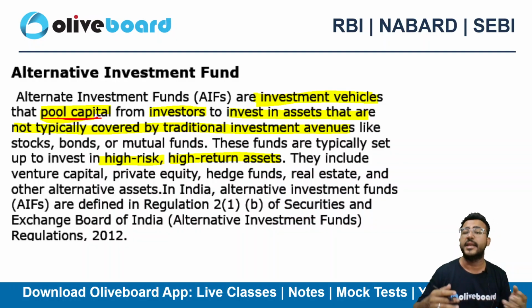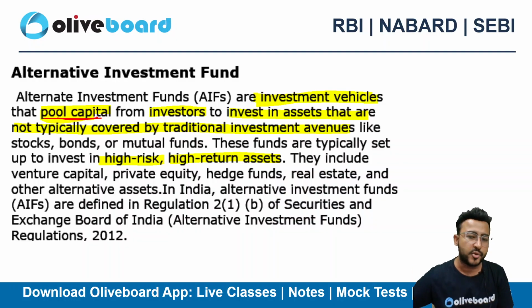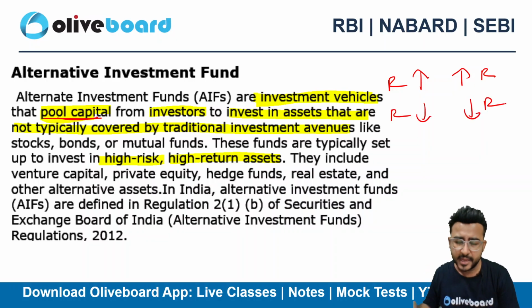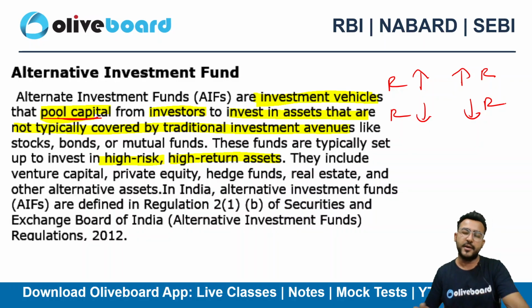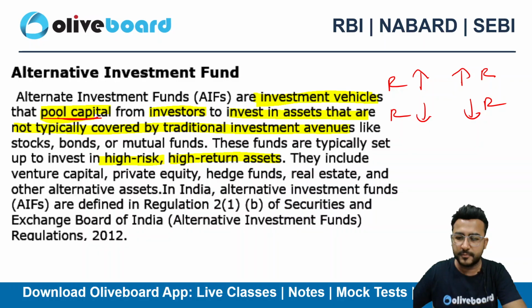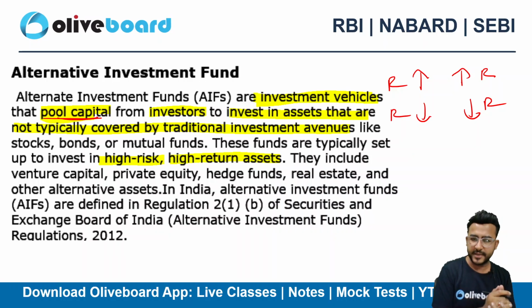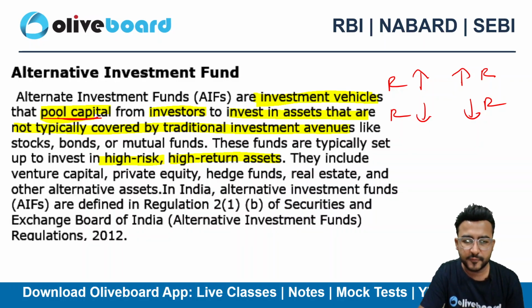They are investing in high risk projects that also give a high amount of return, because risk and return go hand in hand. In finance, risk and return go hand in hand. If the risk is high, obviously the investor will demand a premium in return as well. So AIFs here are nothing but a pool of funds. They are pooling capital from the investors, and they are investing in highly risky assets for high returns.